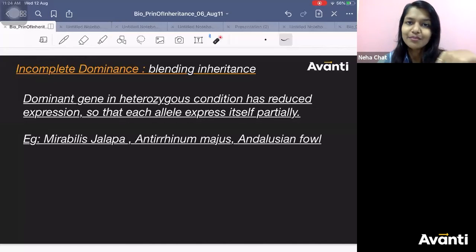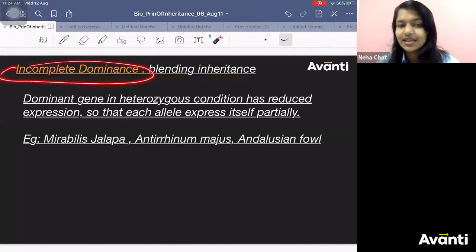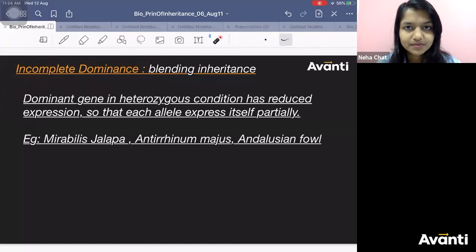Mix them, grind them. Will you only get the mustard effect? Or only the coriander effect? Or only the cumin seed effect? Or will you get a mixture of all the things? The effects will be mixed, right? That is what happens in incomplete dominance.